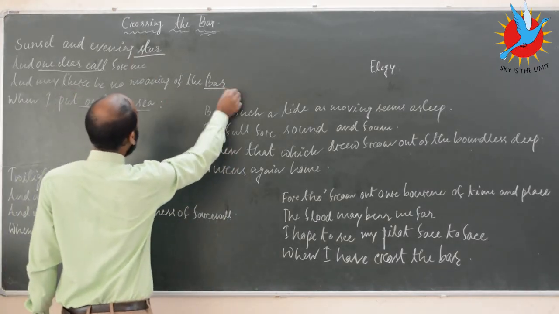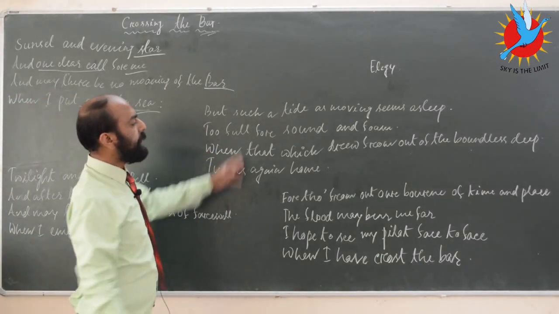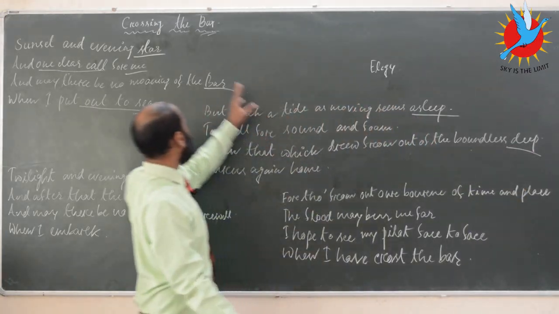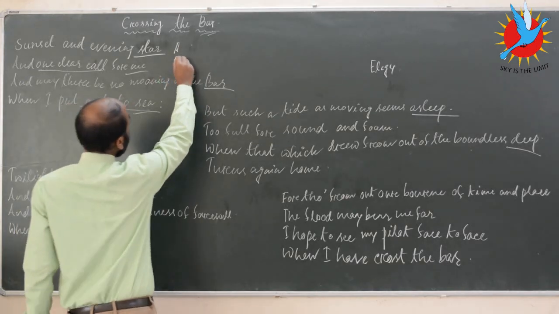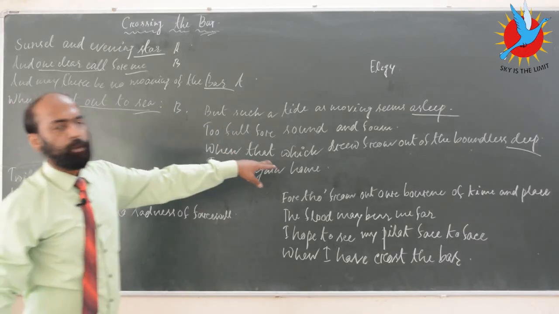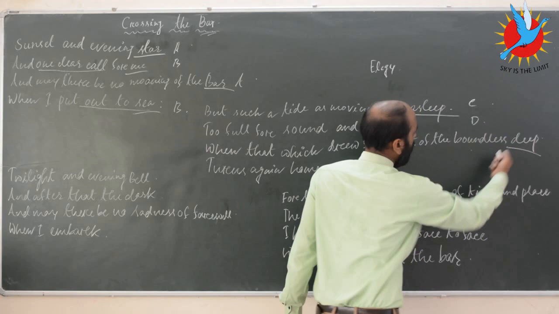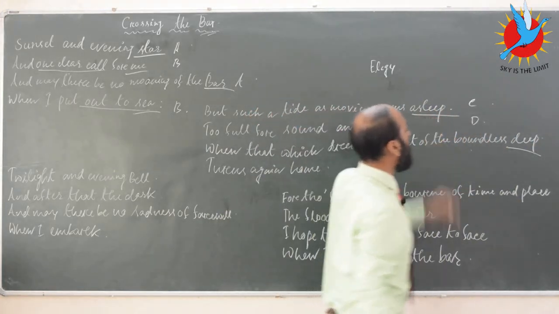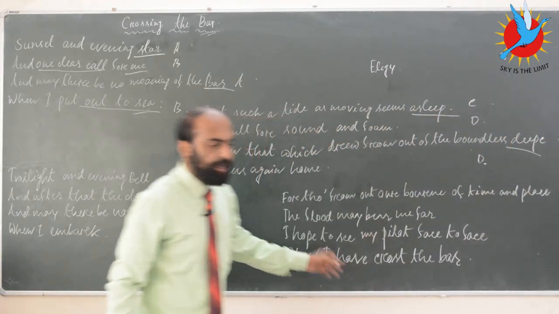Star with bar and me with C. If I start with star as A, then comes me, that is B, then bar, A, then C, B. Similarly in the second stanza, asleep starts with C, then foam, D, deep is similar in pronunciation to asleep, that is C, and once again home, that is D.